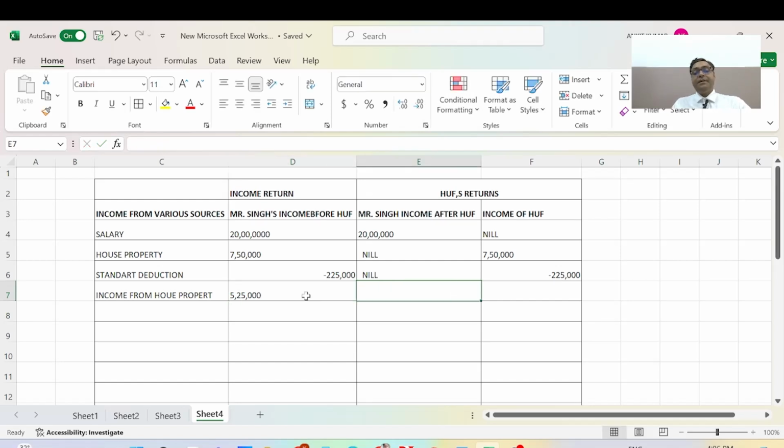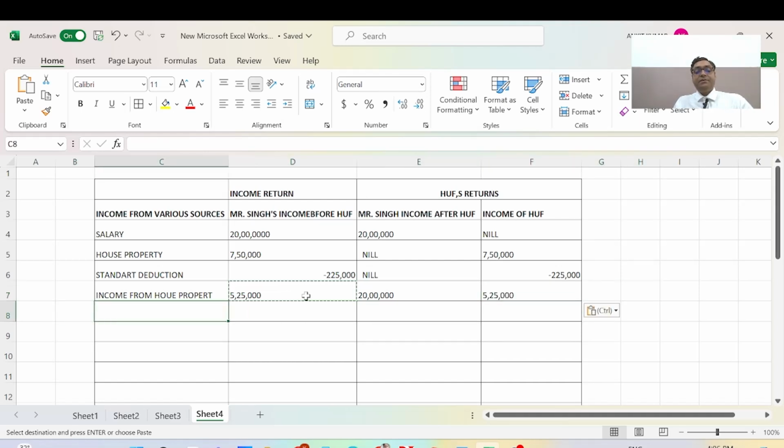And Mr. Singh's income after HUF is the same, 20 lakh rupees. And here it is the same: 7,50,000 minus 2,25,000 is equal to 5,25,000.